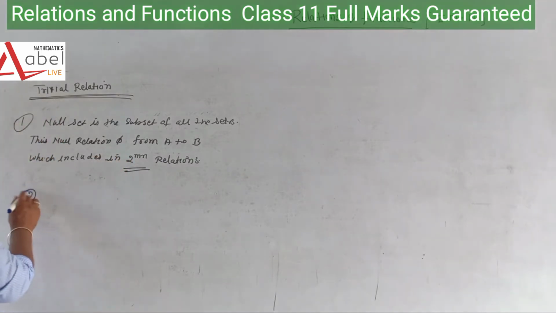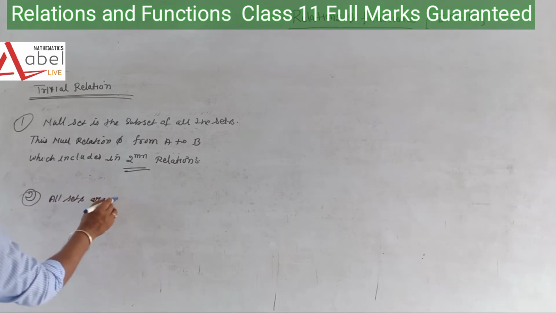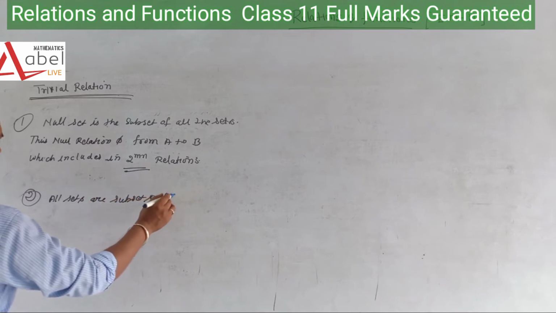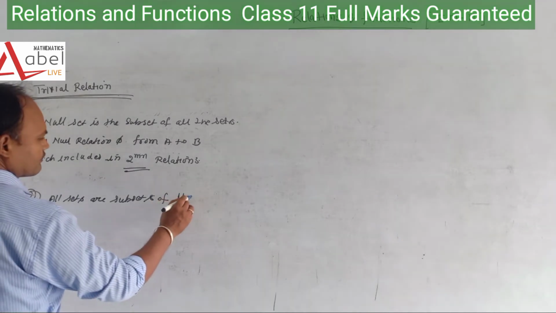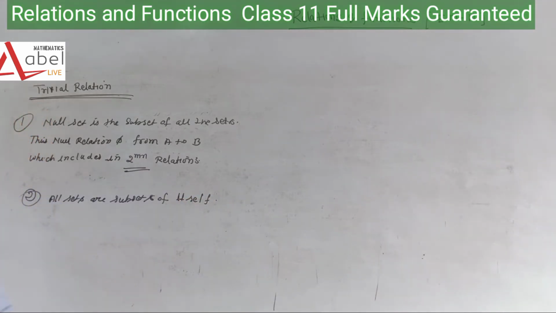Number 2 is also important: all sets are subsets of themselves.